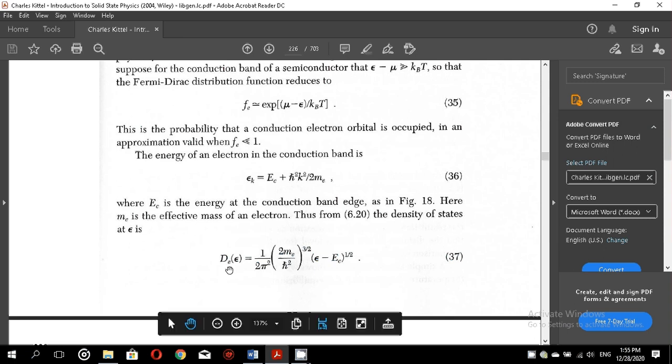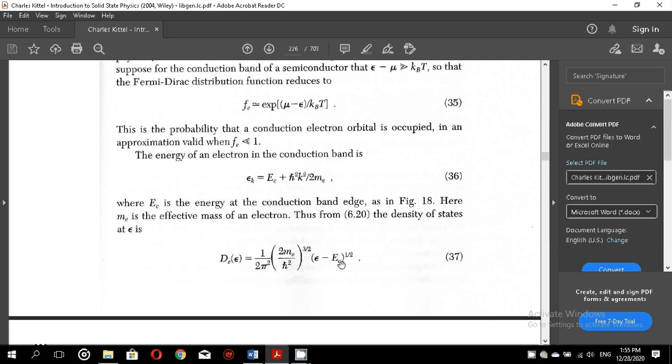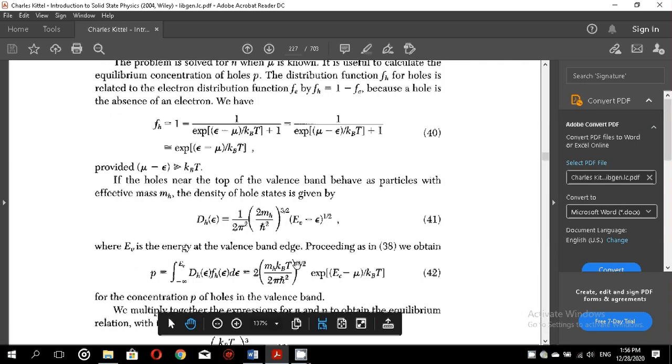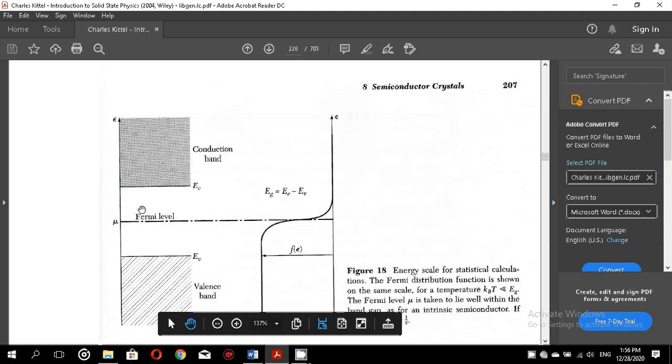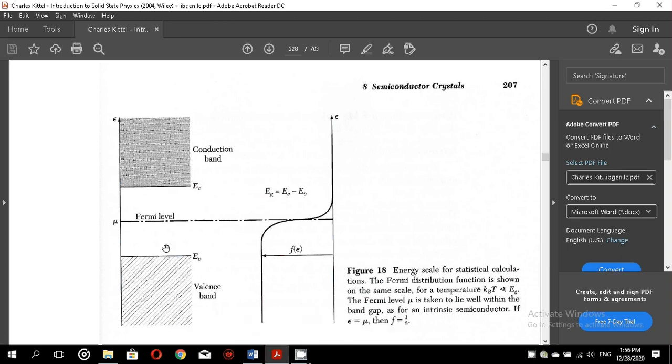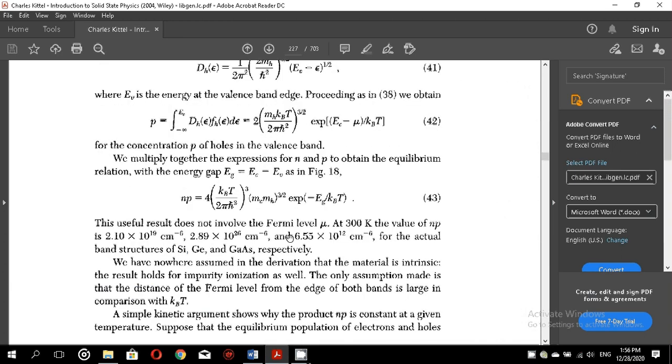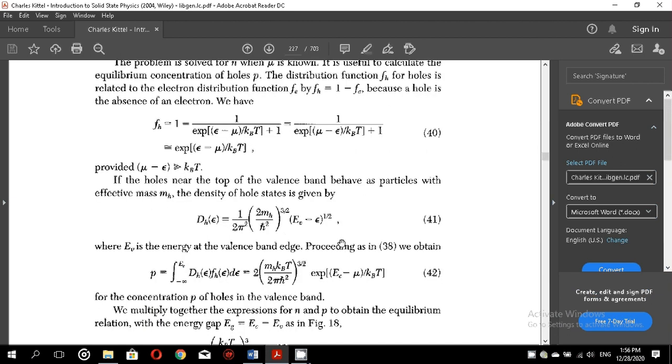The density of states for the electrons becomes 1 over 2 pi squared, times 2 me over h-bar squared to the power 3/2, times the square root of epsilon minus EC. Why have we taken epsilon minus EC instead of epsilon? Because we are measuring the energy of the electron from the bottom of the conduction band, so we have to exclude this energy. This is equation number 37.